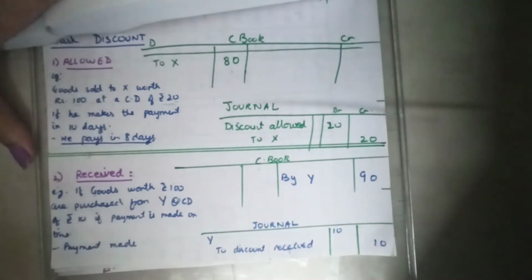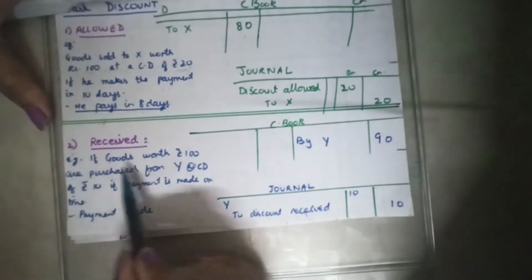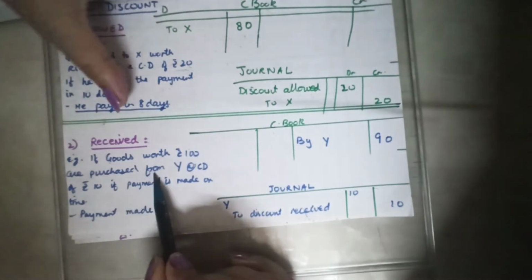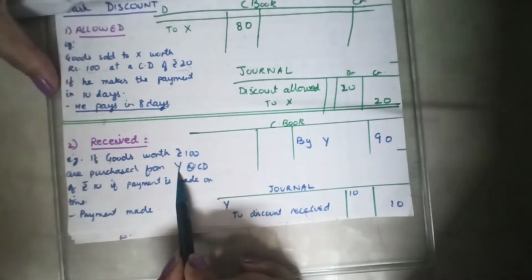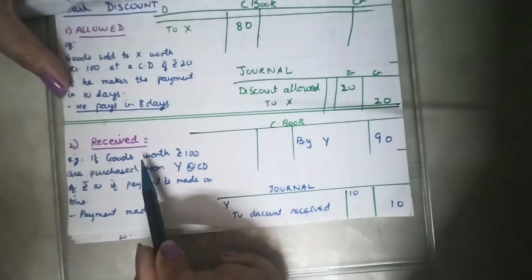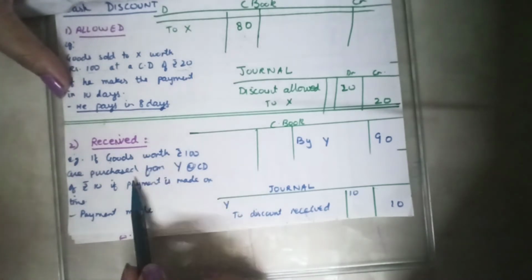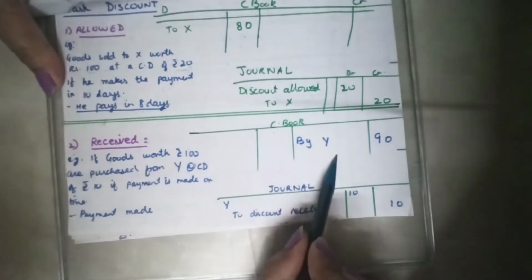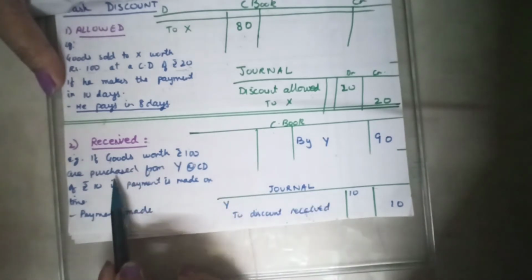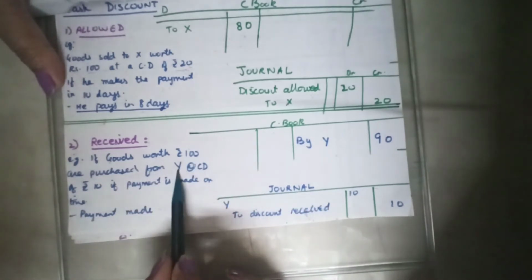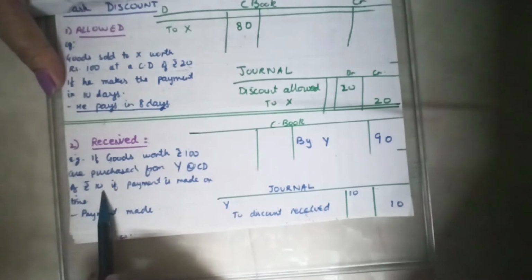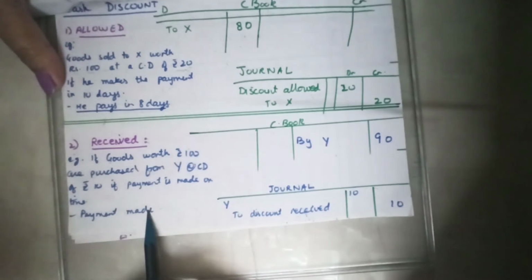Now suppose goods worth rupees 100 are purchased from Y. See, discount received always comes with a purchase transaction, so it will definitely come on the credit side. Goods purchased from Y for rupees 100 at a cash discount of rupees 10 if the payment is made on time, and the payment is made on time.